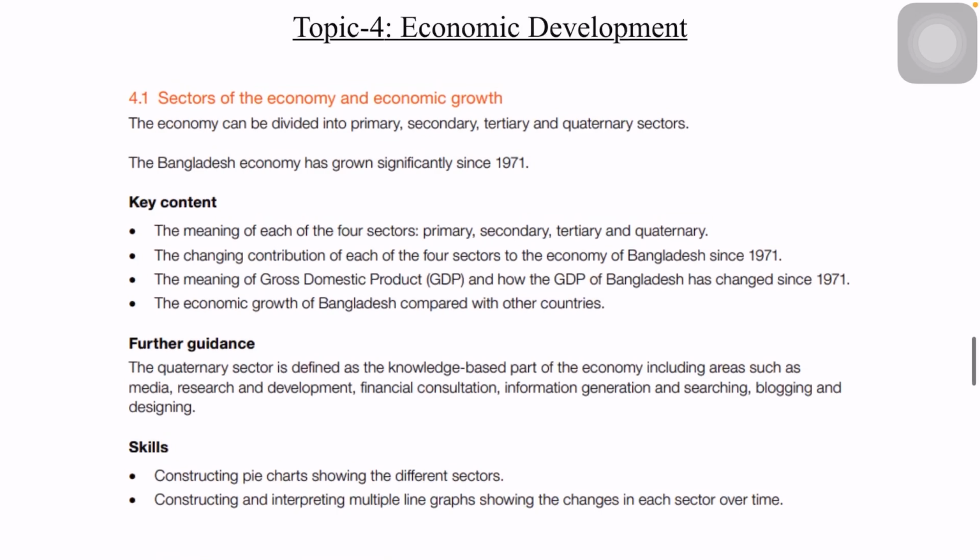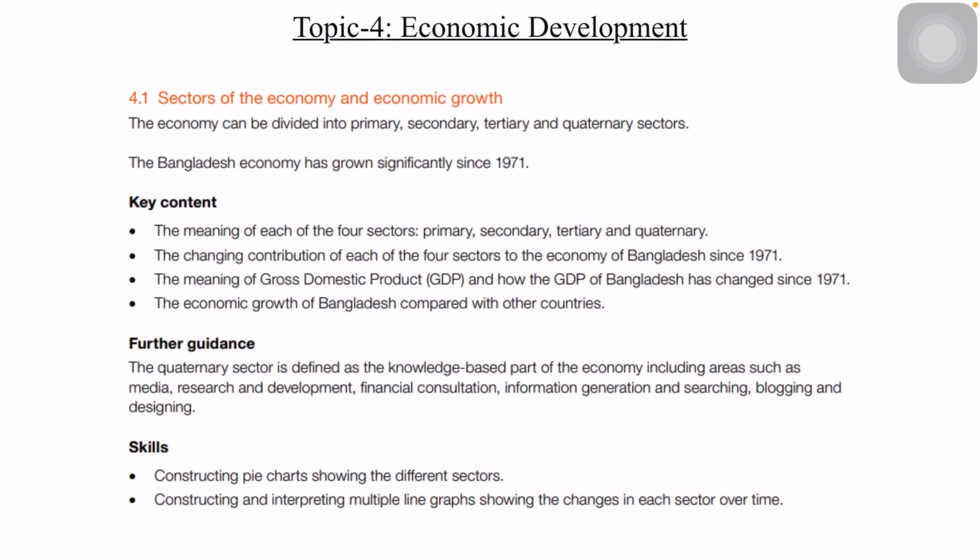Topic 4, which is a part of theme 2. So from topic 4 onwards, we have theme 2, which is economic development, which talks about what is economy, primary sector, secondary sector, tertiary sector, and an additional quaternary sector. So the quaternary sector is basically about the use of artificial intelligence, AI. Because this generation is now more involved in technology, thanks to COVID-19, which has helped us to get more attached to technologies.